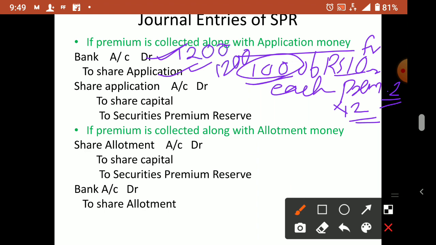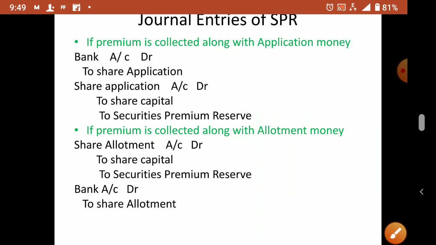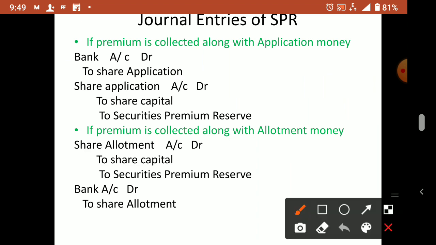1200 will come. Now this second entry, first entry we will not credit SPR, so SPR is income, so it will be credited. So 1200 we write. So I told you 1200, how? 100 into 12, 12 understood, no? 10 plus 2, so 1200 you are writing.